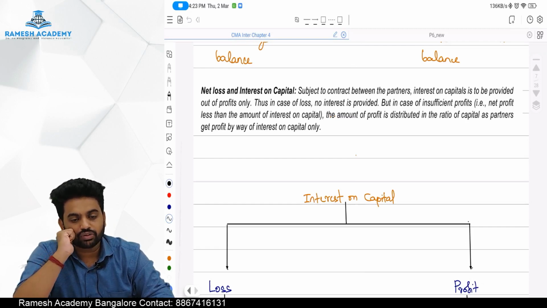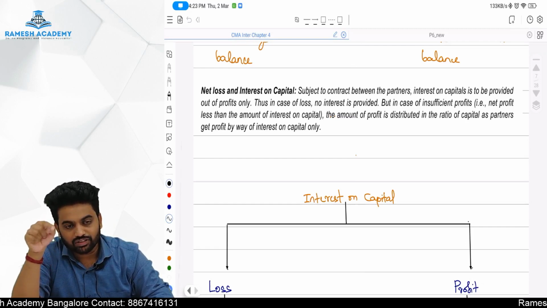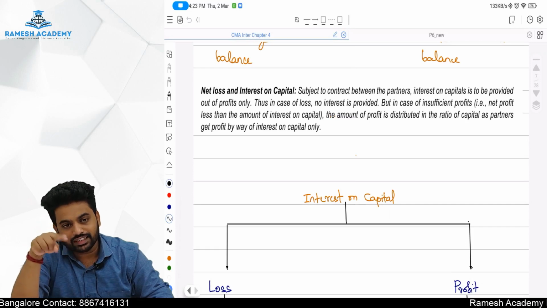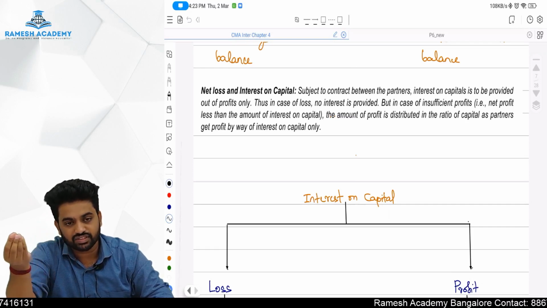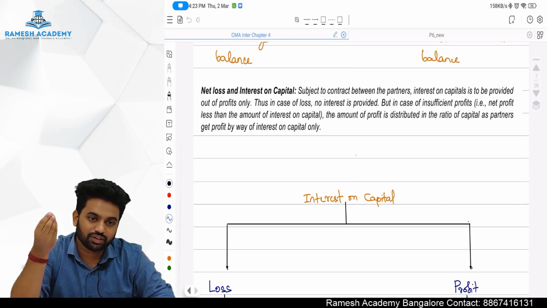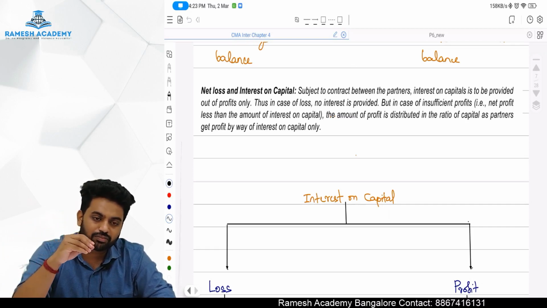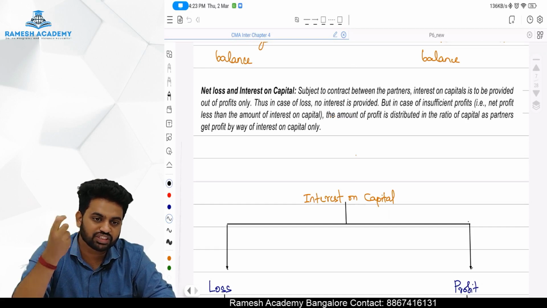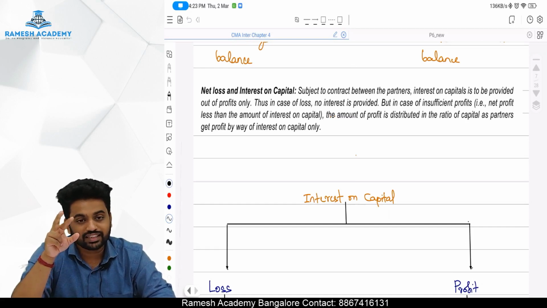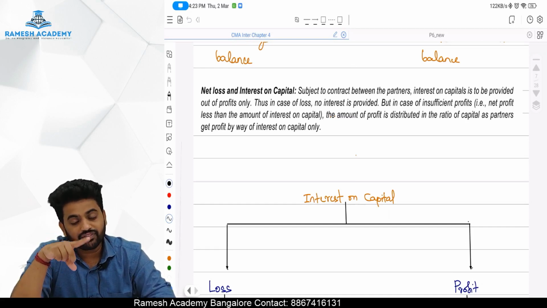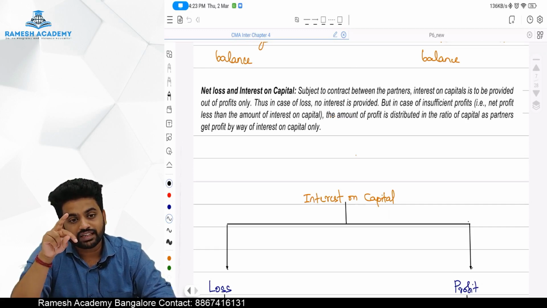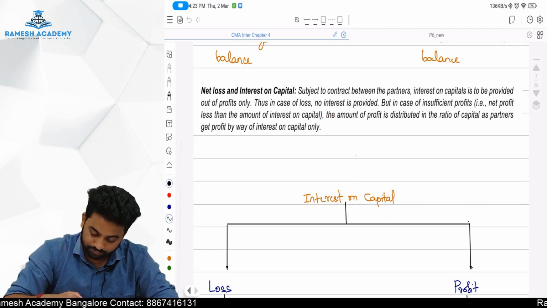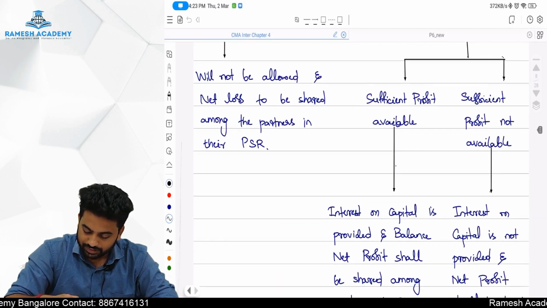Now what you have to do is, 7,000 is there, and you are going to divide it in the capital ratio. Other than that, if it's a sufficient profit, then we will give interest on capital, and whatever remains we are going to share in their profit sharing ratio. But where there is insufficient profit and there is interest on capital, we can give it in their capital ratio.